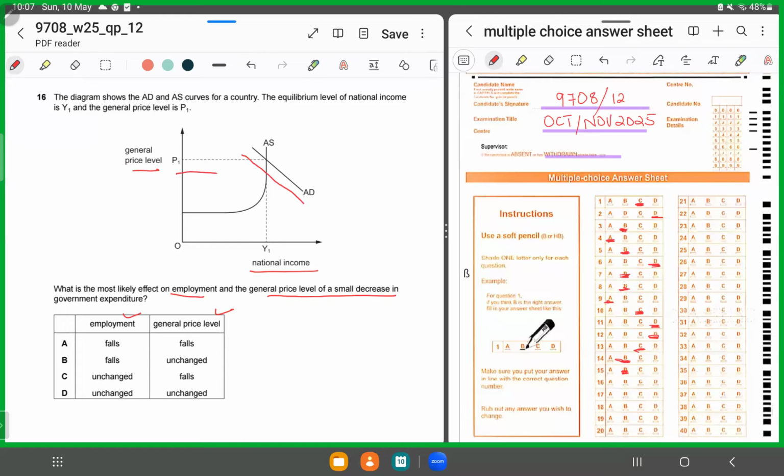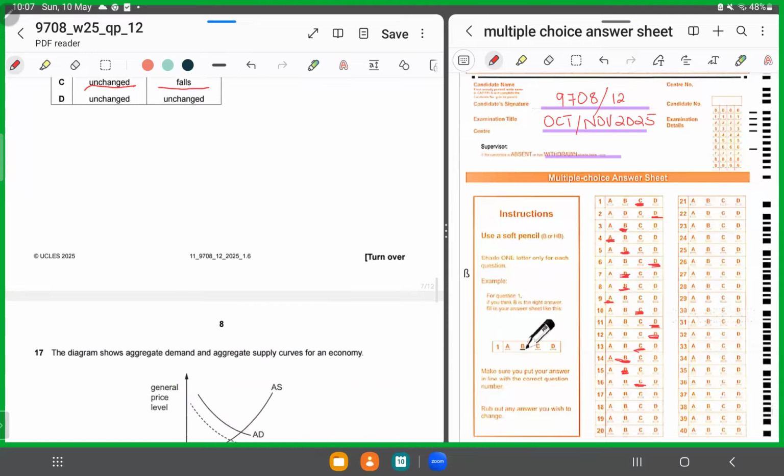The price level would fall, but there would be no change in the output level because the economy is operating at full capacity, right? It's perfectly inelastic, it's vertical. So employment would remain unchanged and the general price level would fall. So for 16, we'll shade in C.